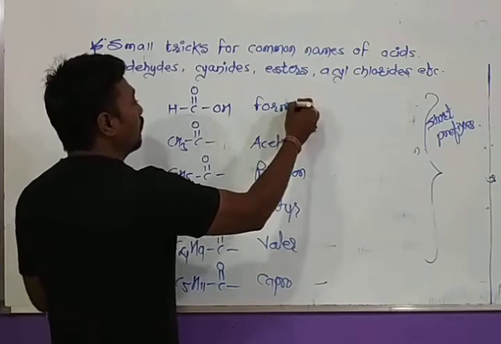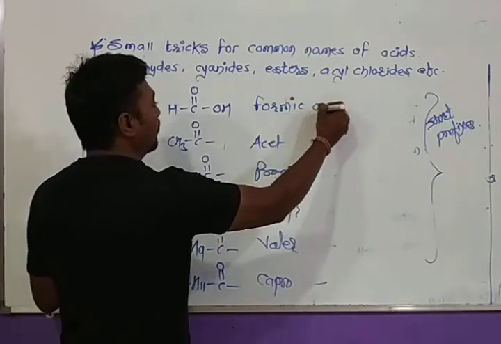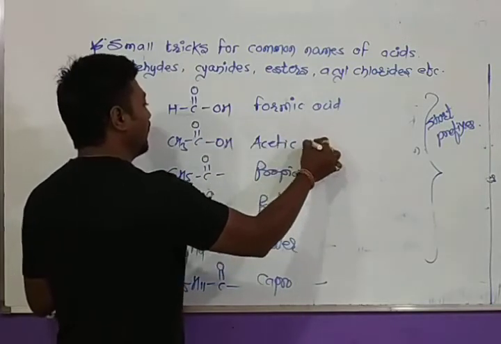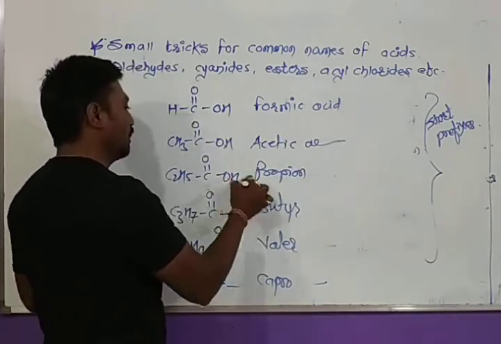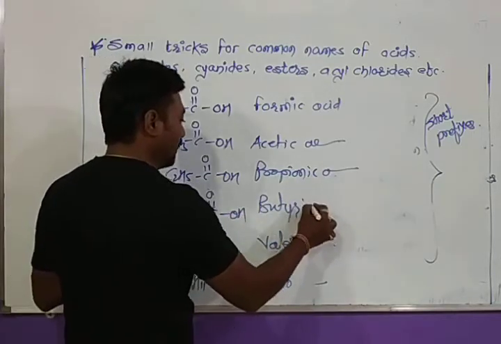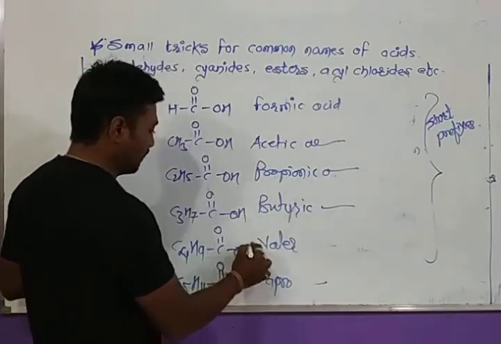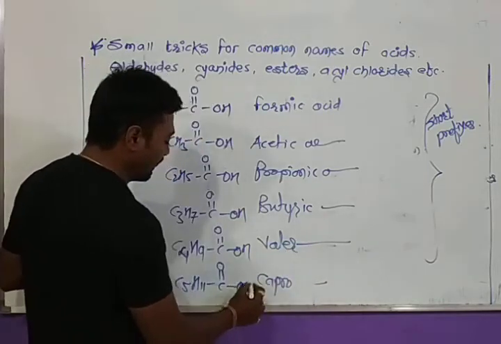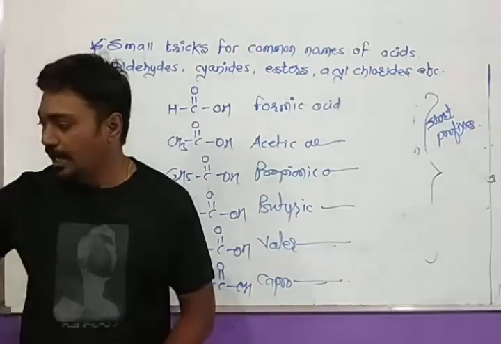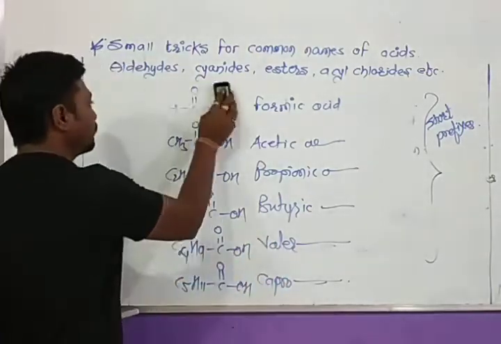Now we put ic acid, then it will be formic acid, acetic acid, propionic acid, butyric acid, valeric acid, and caproic acid. In very simple terms, I again revise that.